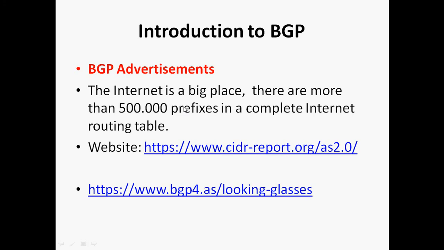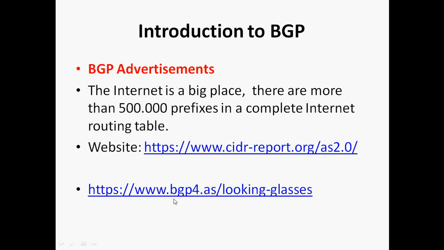If you want to check the routing table in your own network, you give show ip route, and you can see what networks you can learn. Maybe 10, 20 or 30, maybe 200, 500, within 1,000. But the internet routing table connects all over the world, so it has more than 5 lakh entries. Go to this website and you can check it; they update the internet routing table entries every day.